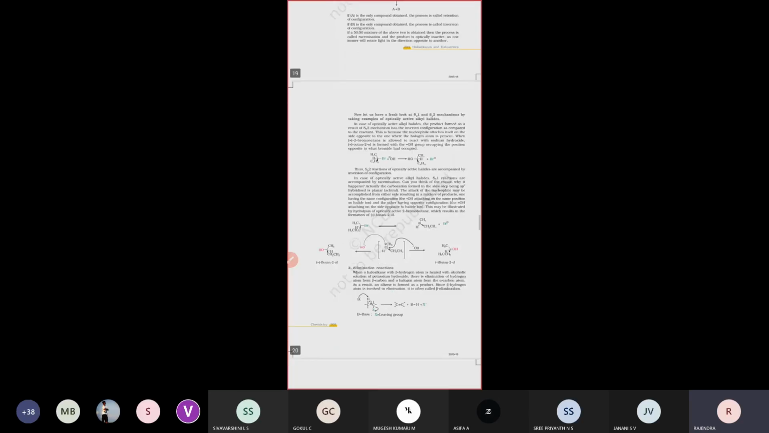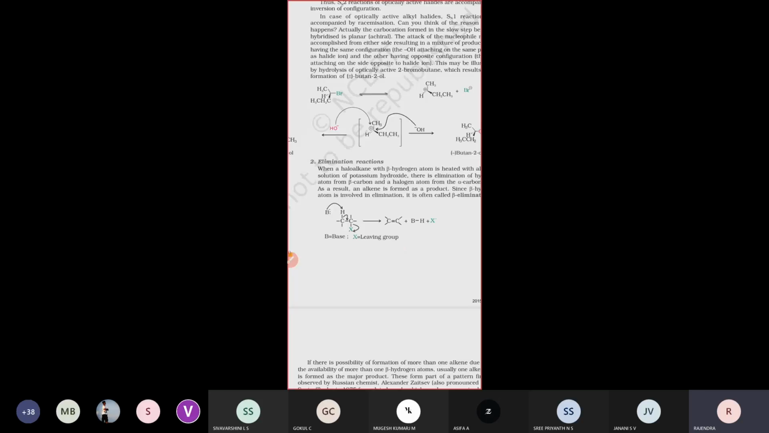First, we are going to see what is meant by an elimination reaction. In an elimination reaction, one of the halogens is replaced by some other nucleophile. Elimination means that the removal takes place completely.